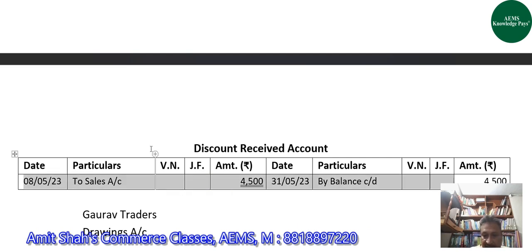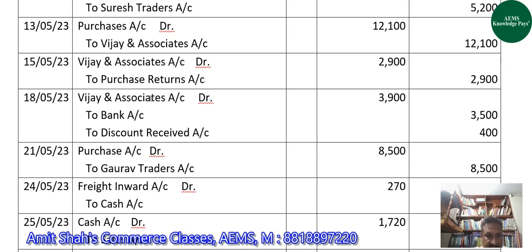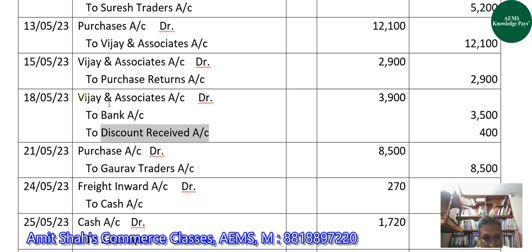Discount received account is an income, so it is always credited. So let's see where it has been credited. Yeah, this is the only entry in which discount received account is involved. So on the credit side of discount received account on 18th May, we will write by Vijay and Associates account with 400 rupees.